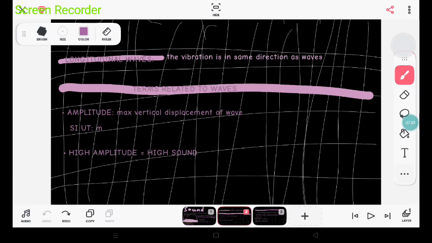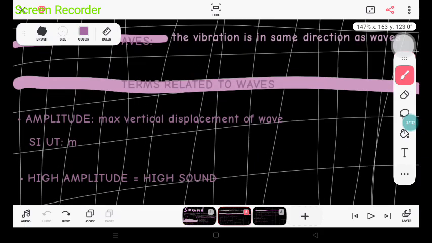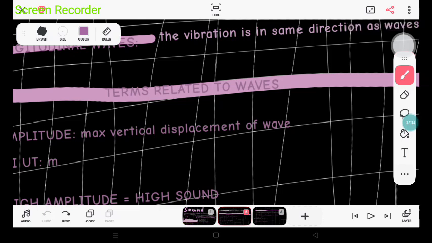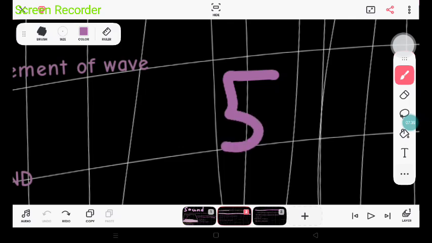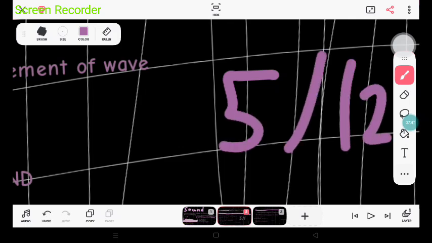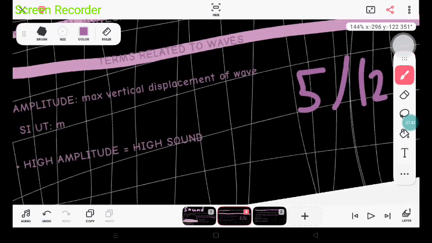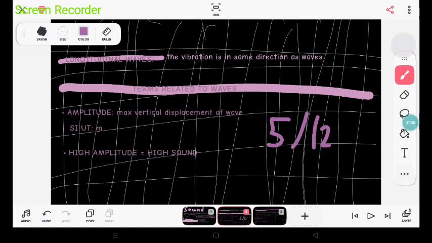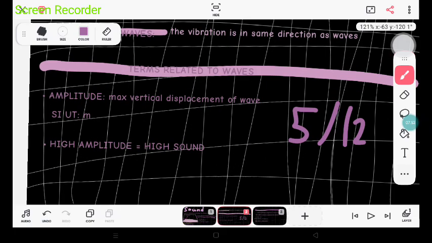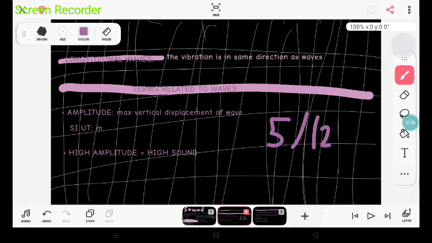Amplitude is the max vertical displacement of a wave. This simply tells us that, for example, the displacement of the wave is 5 out of 12, let us assume that.